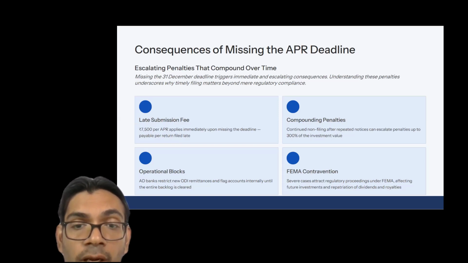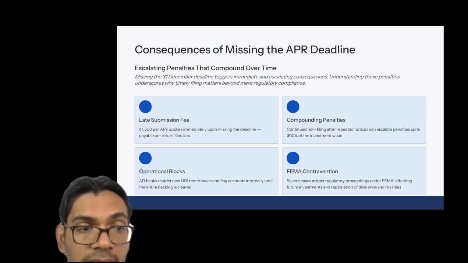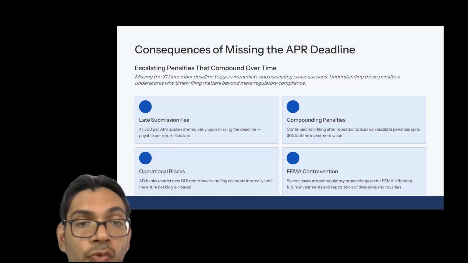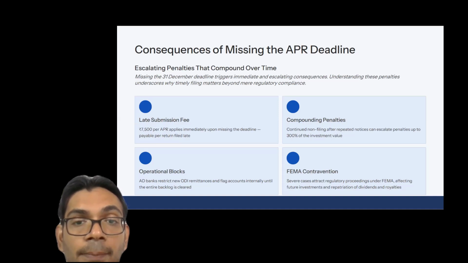And also, apart from the monetary penalties, there are certain operational blocks also. The AD Bank can restrict new ODI remittances and flag the account internally as red until the entire backlog is cleared. That means as a business, you won't be able to do your regular business stuff. That will in turn affect regular business operations. So we have to be very sure that we are prompt in filing the APR well within time, right?